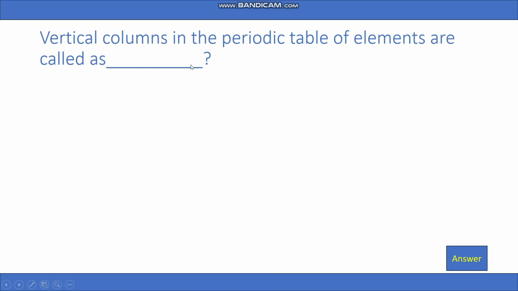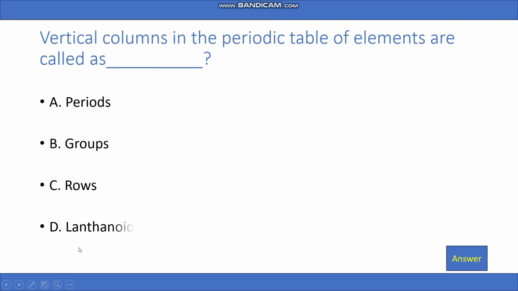Vertical columns in the periodic table of elements are called A. Periods, B. Groups, C. Rows, D. Lengthened series. The right answer is going to be groups.